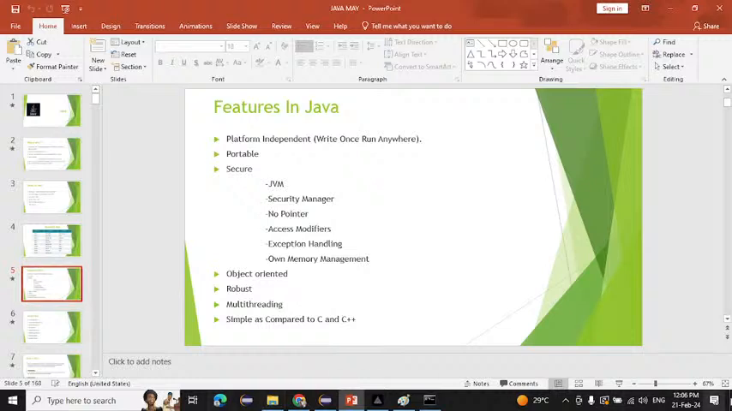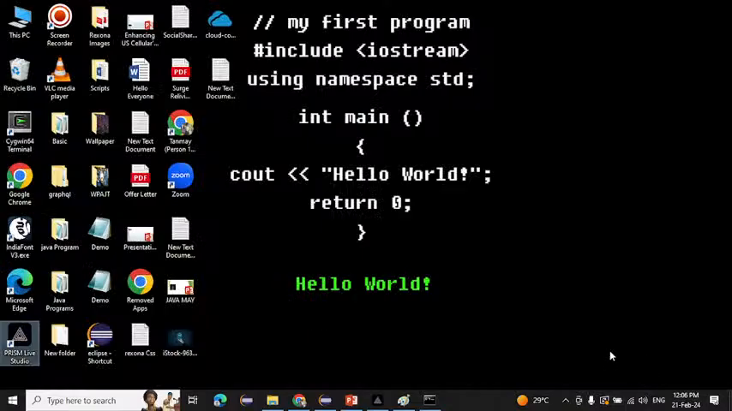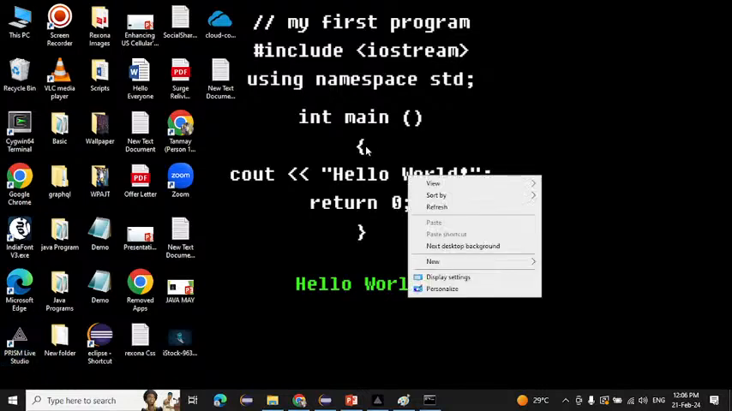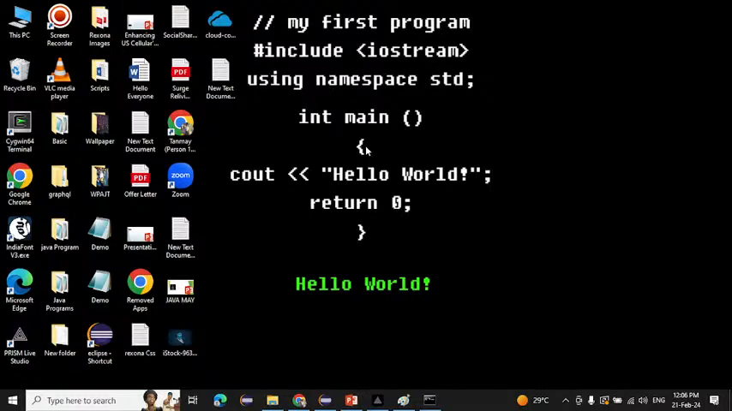Okay, now we will go to the exciting part. All the theory is completed, now we will see some programs. How to create a program? Simple: you can create a program anywhere. Suppose I am creating a program on the desktop.